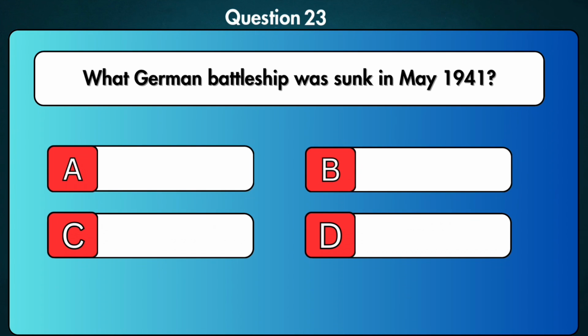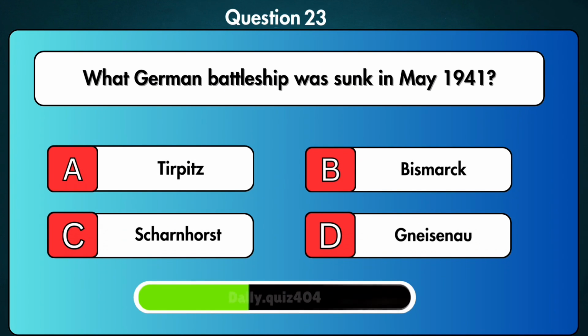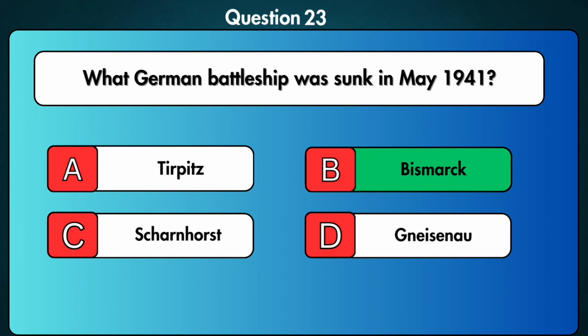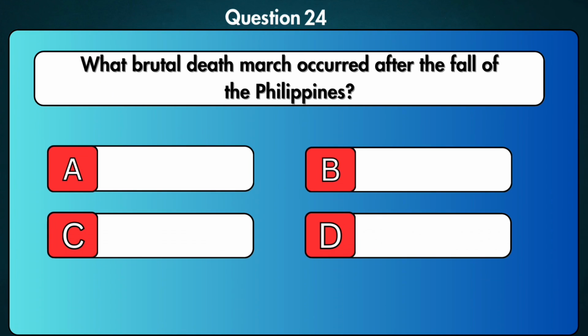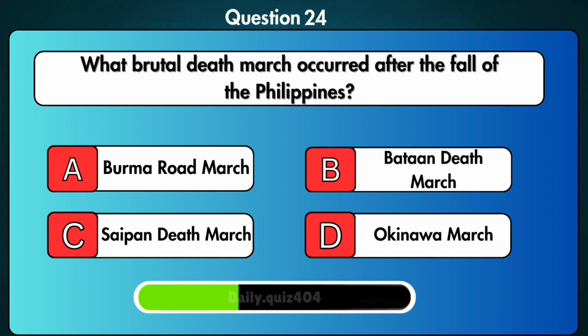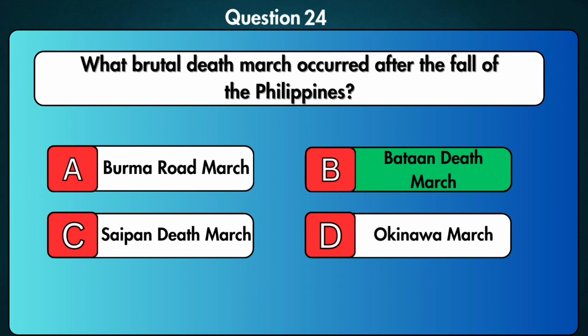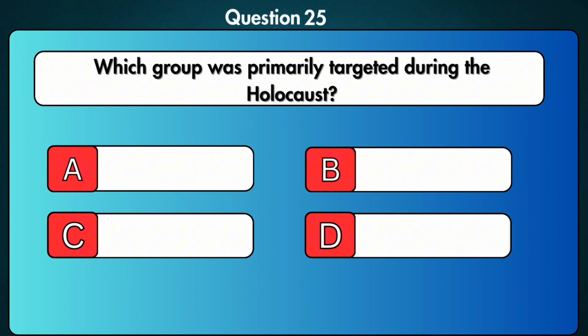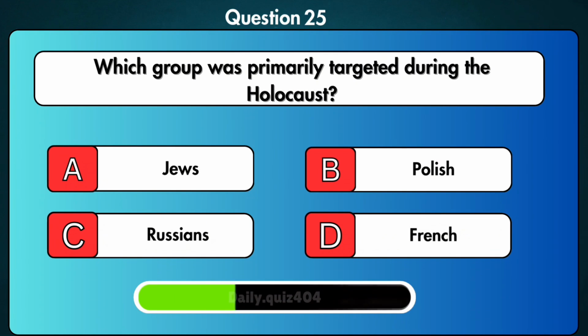What German battleship was sunk in May 1941? Bismarck. What brutal death march occurred after the fall of the Philippines? Bataan Death March. Which group was primarily targeted during the Holocaust? Jews.